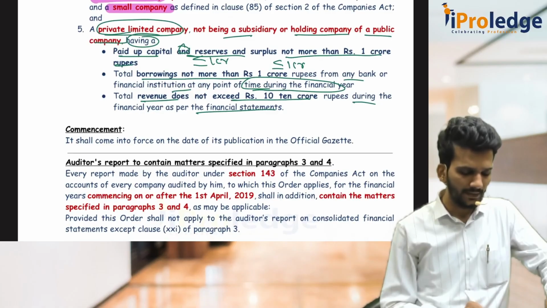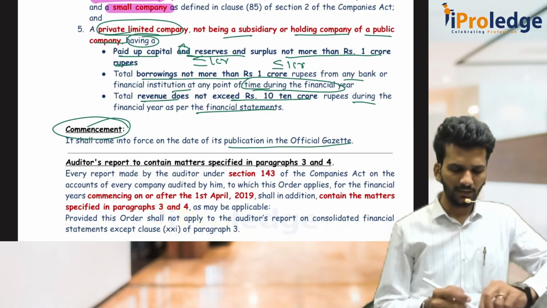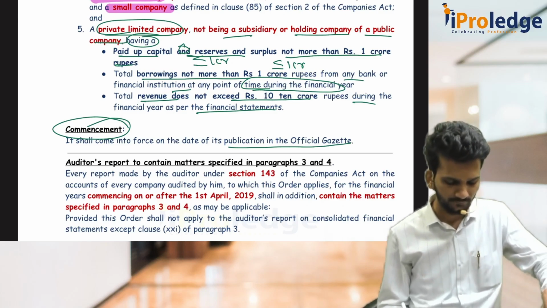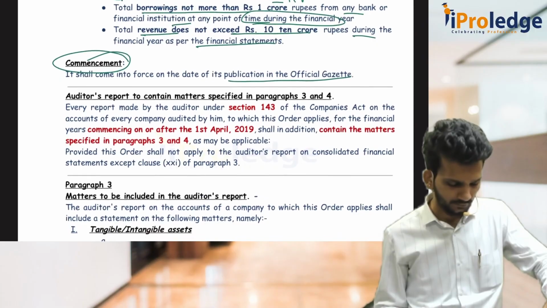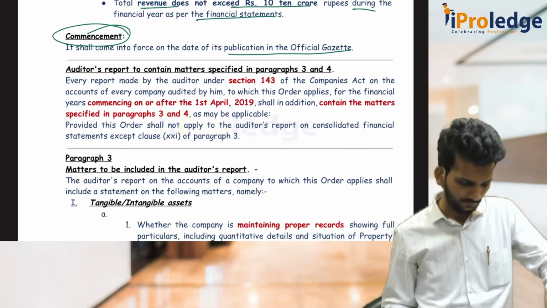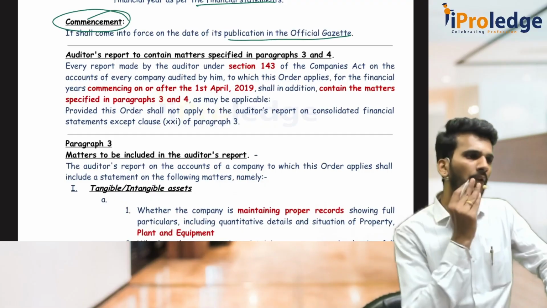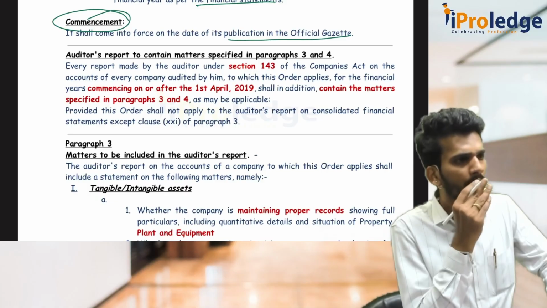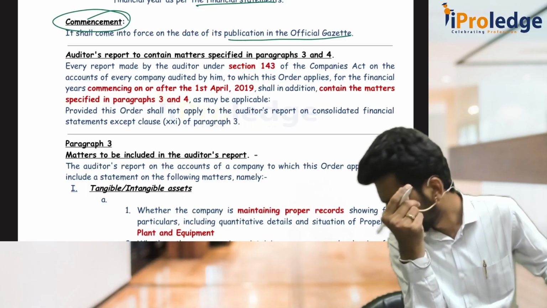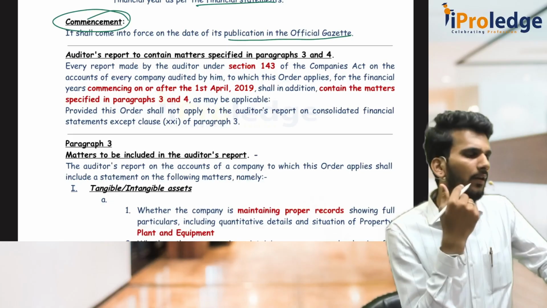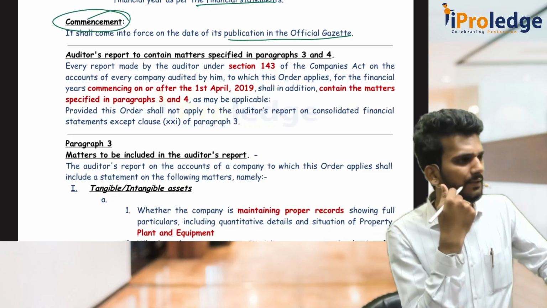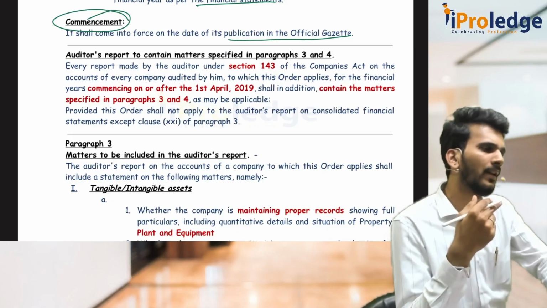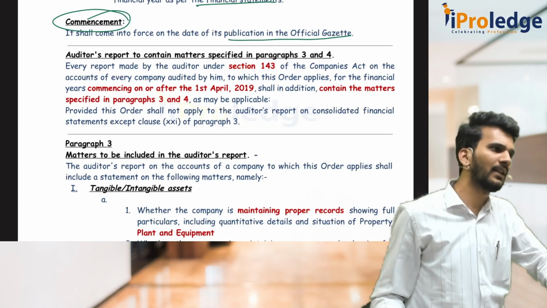When will it commence? It will commence from the date it is notified, on publication in the official gazette. Then there are 21 clauses, in which the first 20 clauses are applicable for all types of company, other than those with applicability and non-applicability provisions. But clause number 21 is applicable only for consolidated financial statement companies.